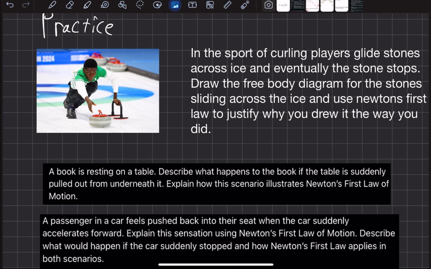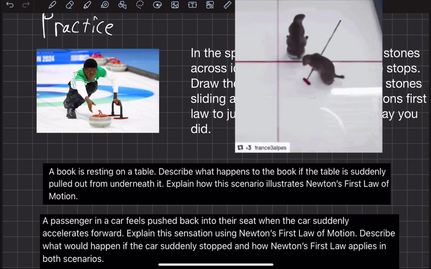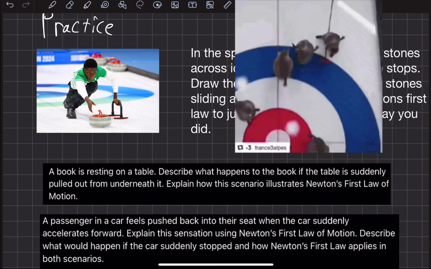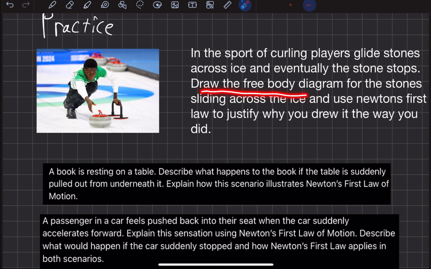Here are 3 conceptual practice problems for you to practice applying Newton's first law. The first one is in the sport of curling. The idea behind curling is that players send these stones down an ice field and they glide, but eventually they do stop. And the idea is you're trying to get closest to the center and you can knock each other's curling stones out of the way. Draw the free body diagram for the stones sliding across the ice and use Newton's first law to justify why you drew it the way you did. So draw the free body diagram, but then explain why you drew it the way you did.